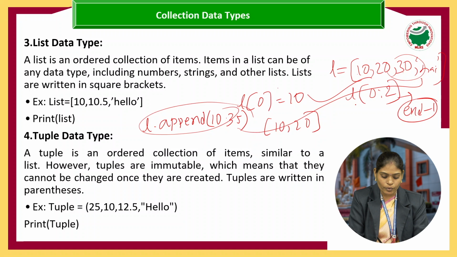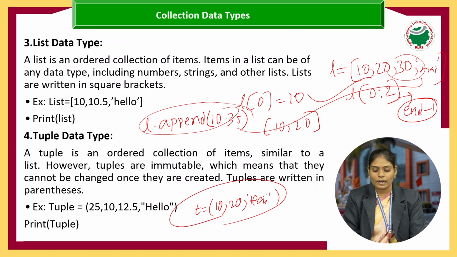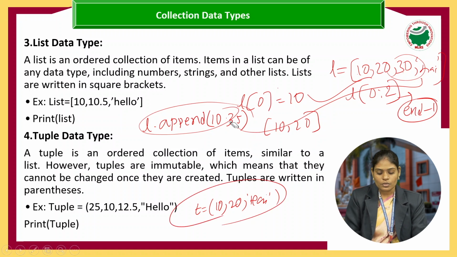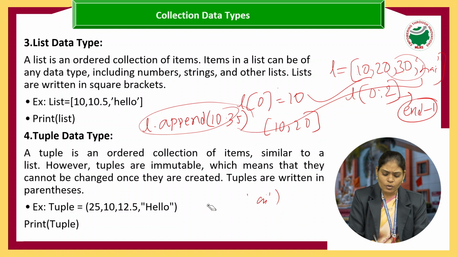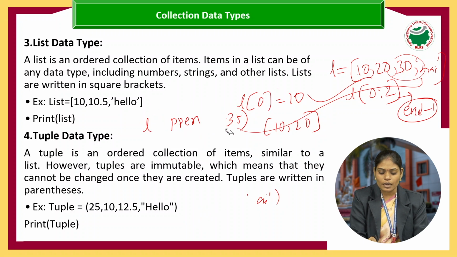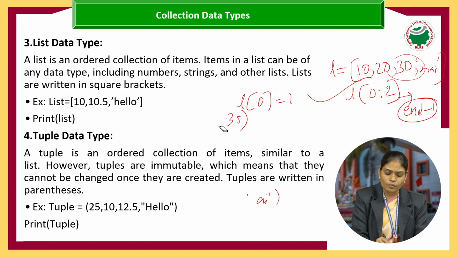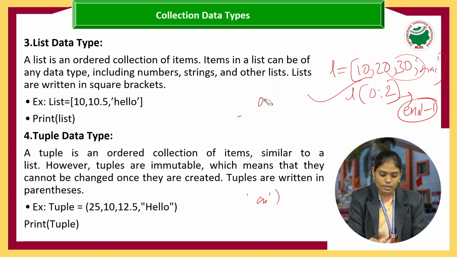Once we create a tuple, like t equals 10, 20, hi, it is not possible to add a new value. That's why we say a list is mutable and a tuple is immutable. Slicing is used for representing the starting and ending values from a given list. So this is about the tuple and the list.